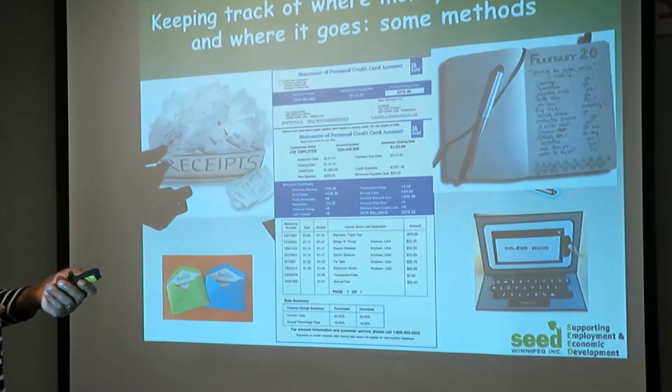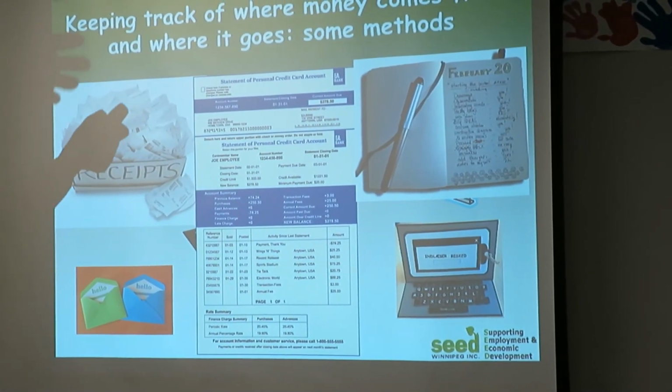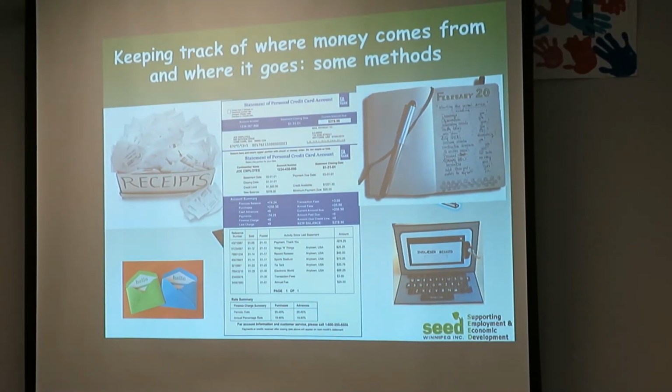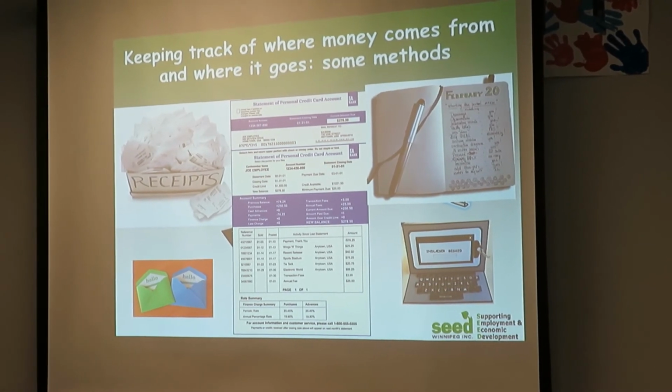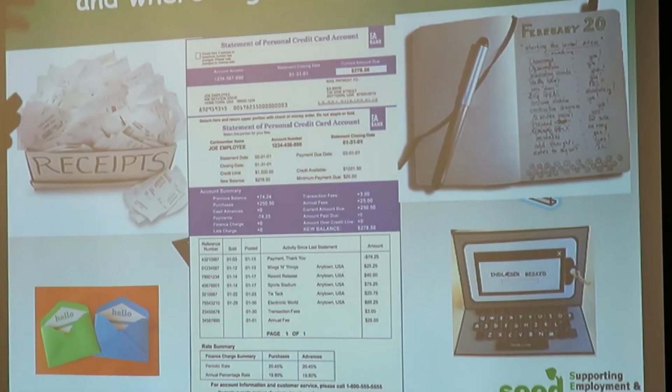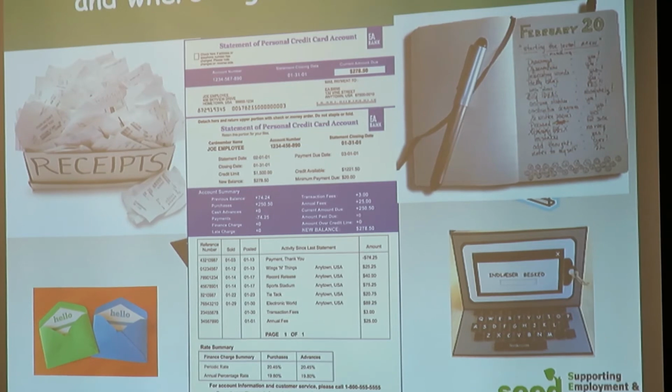Look here, for example. We have to ask ourselves, what are things we have in our house or somewhere else which can help us to organize the information? What information do we have? Where can we find the information about our money? Here you can see some examples. How are we able to put all information together so that we are able to track it?